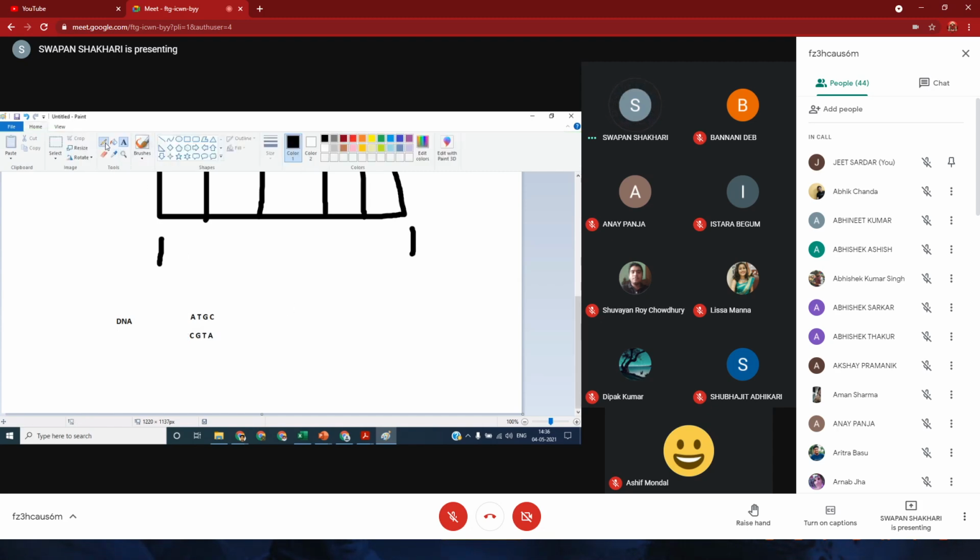Yes. So this is just a very simple example of DNA. This is a single strand, and this is the complement strand. So here we have four symbols, you can say.